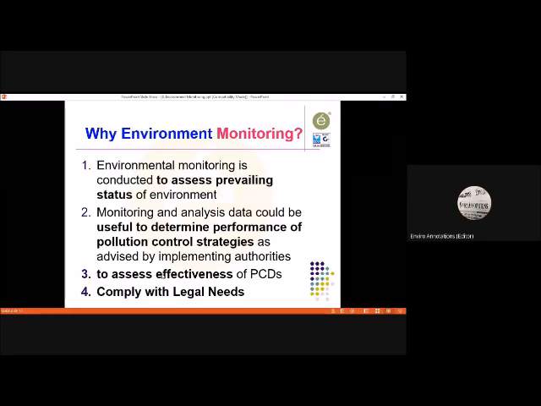Whether the performance of the system is appropriate, whether it is adequate, on the basis of that we have to take a decision on any further requirements, any modification, any changes, any replacement. And then to assess the effectiveness of pollution control devices to comply with the legal needs. So these are the basic requirements of environmental monitoring, basic objectives rather.